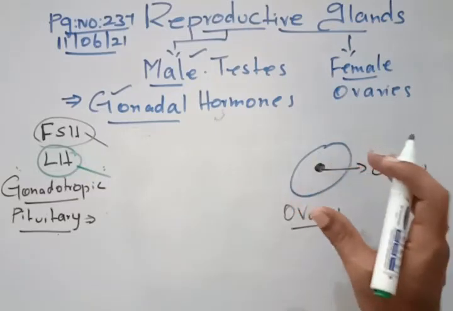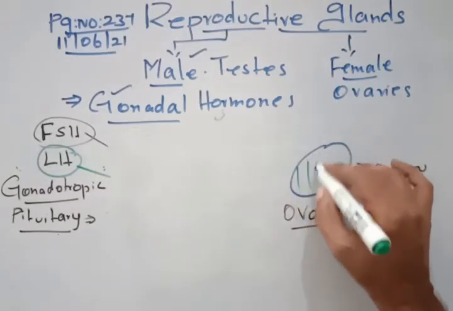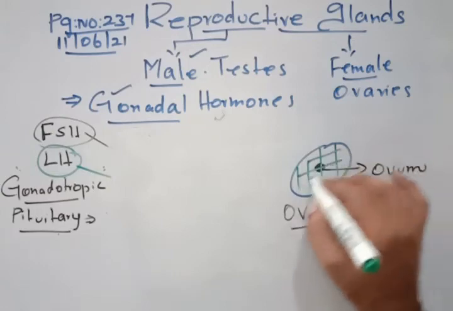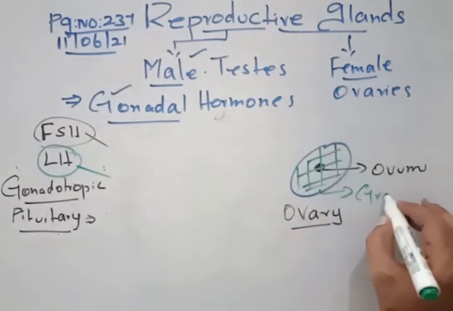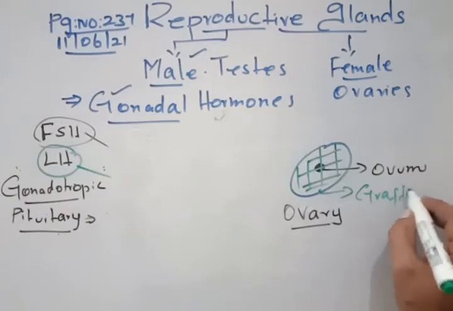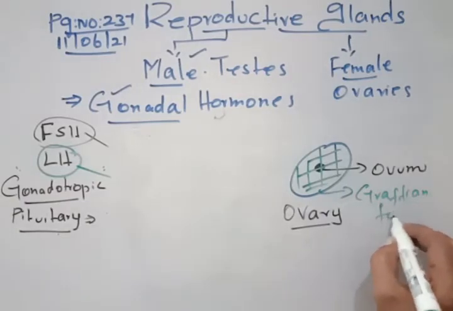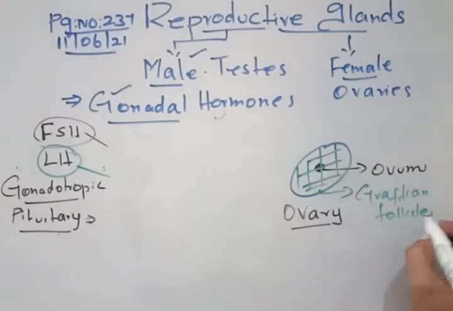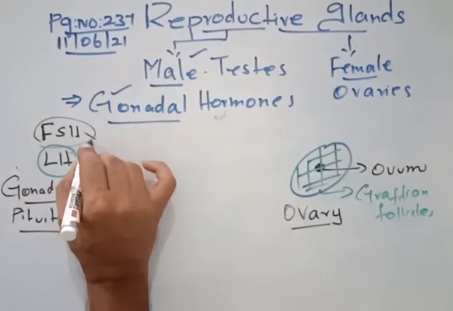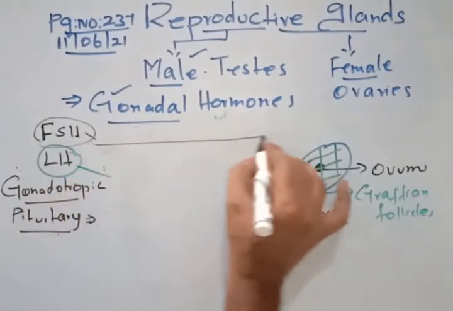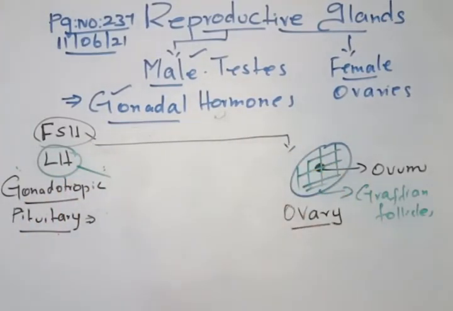The ovum is enlarged and the entire structure is covered by a membrane like this, and this membrane is called the Graafian follicle. Now the FSH hormone in females, from the pituitary gland, acts on the ovaries, that means it acts on the Graafian follicles.